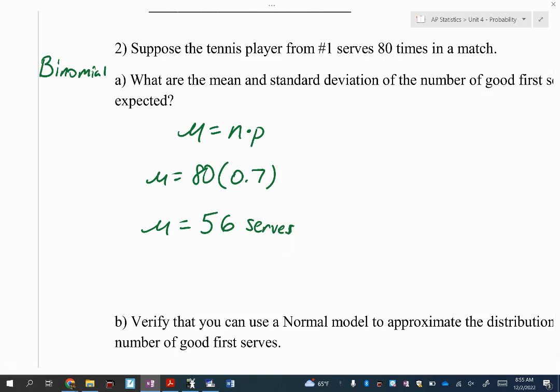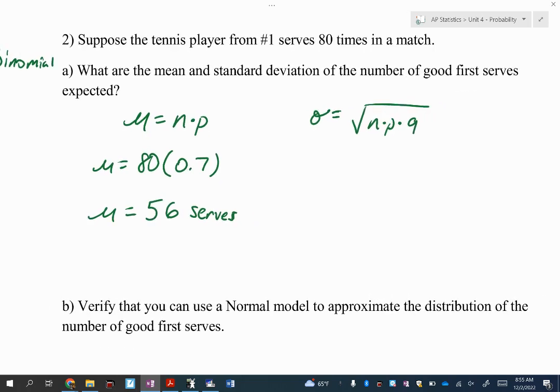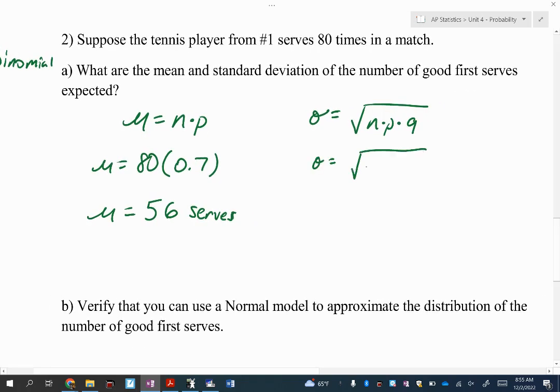Now for the standard deviation, do you remember the formula we're going to use for that one? So trials times the success rate times, you remember what Q is? 1 minus P, which is Q, which is the complement. Yes, also good. Yeah, but there's the letter F I'm thinking of. The failure rate. Thank you, Johnny. The failure rate. I mean, so many different words. We don't know what you want.